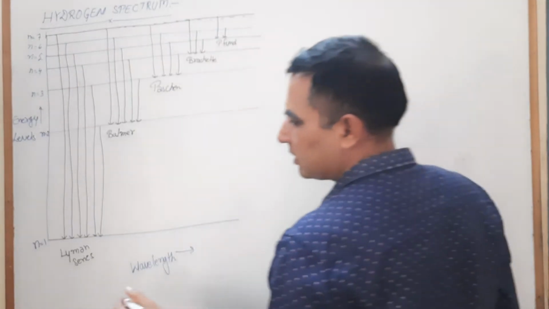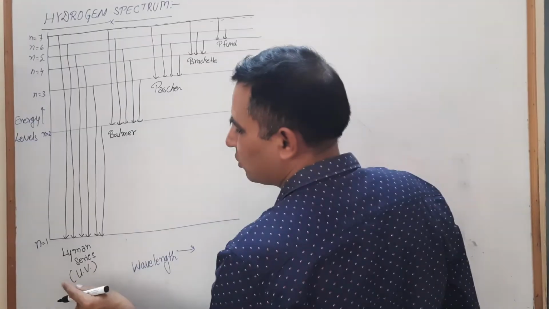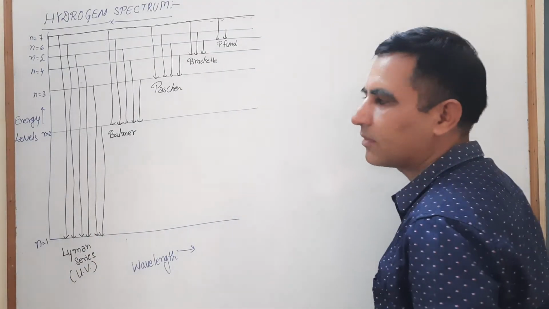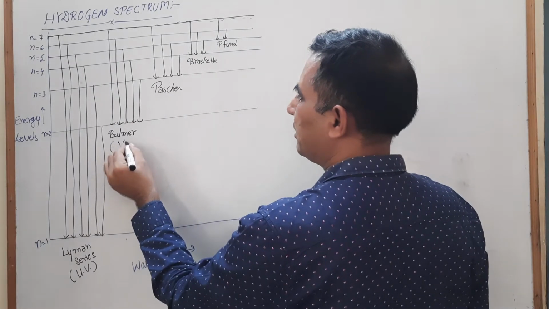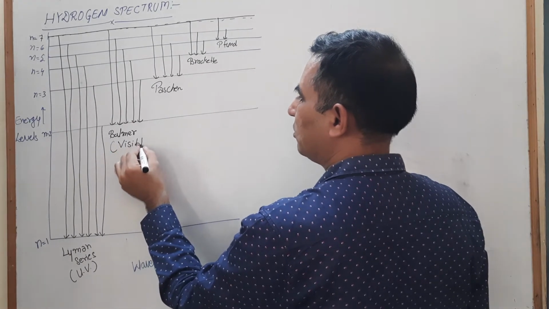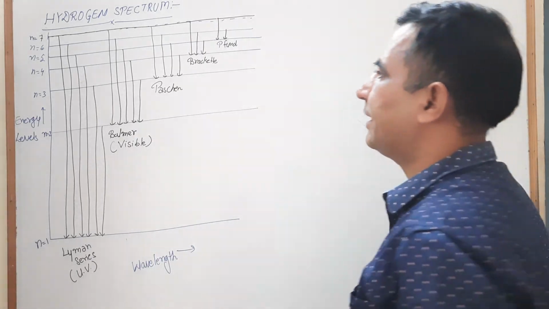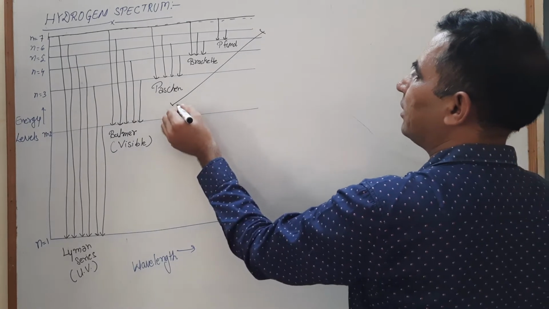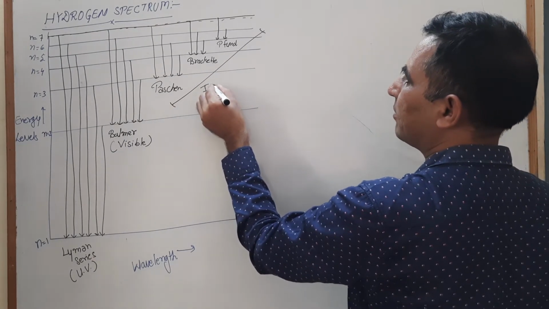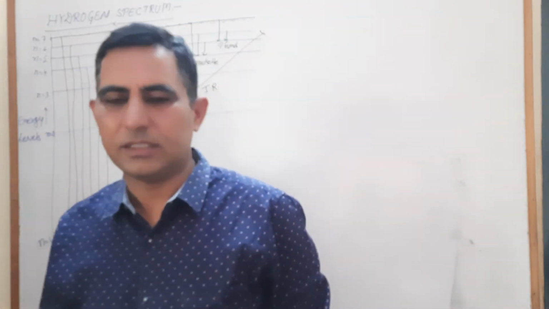The Lyman series is present in the ultraviolet region, so it is not visible to the naked eye. But the Balmer series is present in the visible region, so Balmer series spectrum lines are visible to the naked eye, and the rest are present in the infrared region.